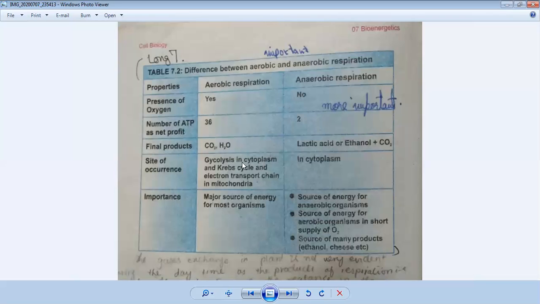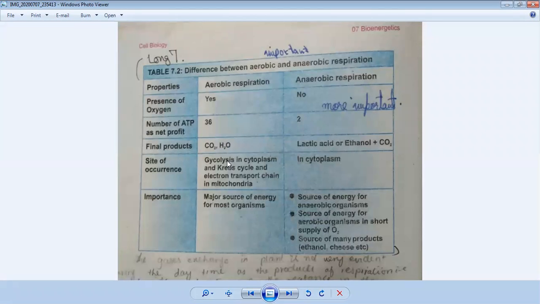So the glycolysis process means the breakdown of glucose molecules, oxidation of molecules. I also told you what an oxidation reduction reaction is. Oxidation is the removal of electrons from a compound, and reduction means the gain of electrons. We all know that glucose consists of C6H12O6.